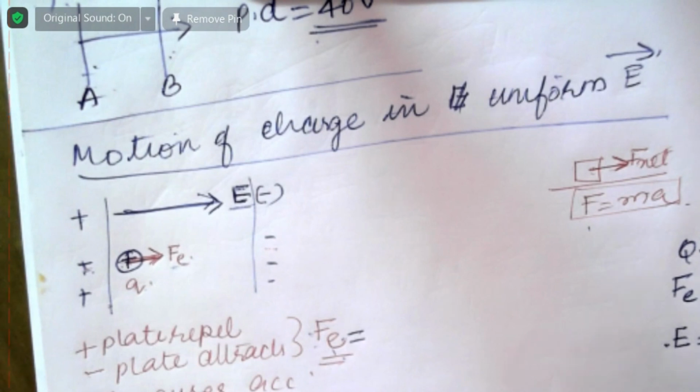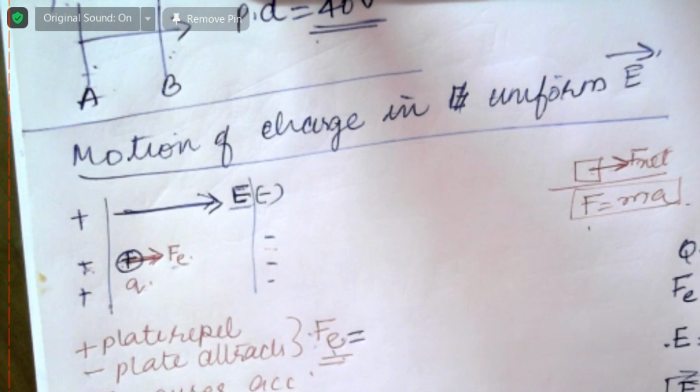What is the relation between these? One Q is missing, so E is equal to F by Q. Understood? This is what I told you. Electric field is equal to force per charge. A unit charge will experience what force, that is the electric field.